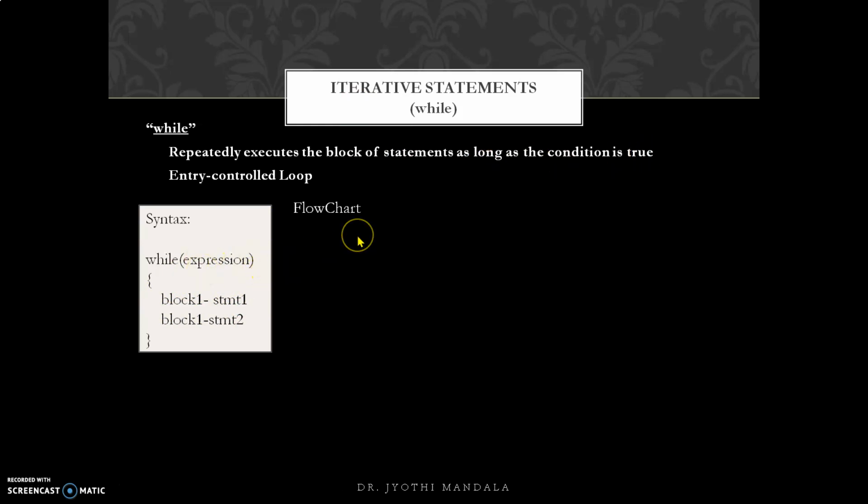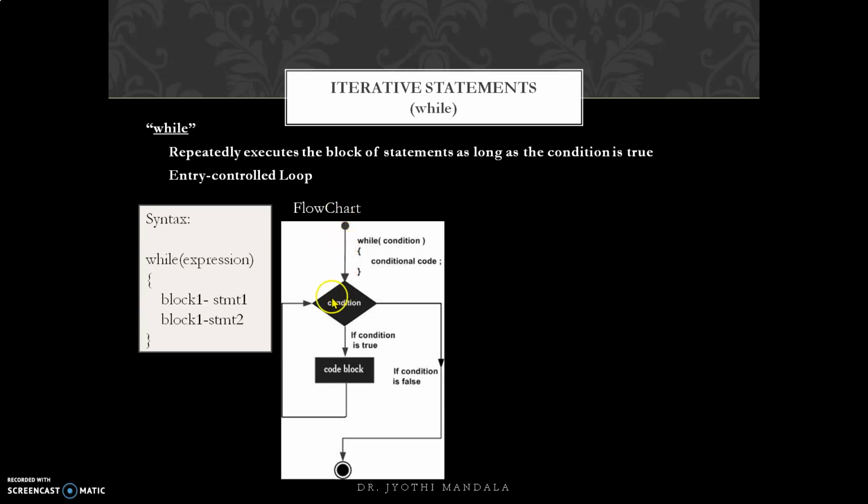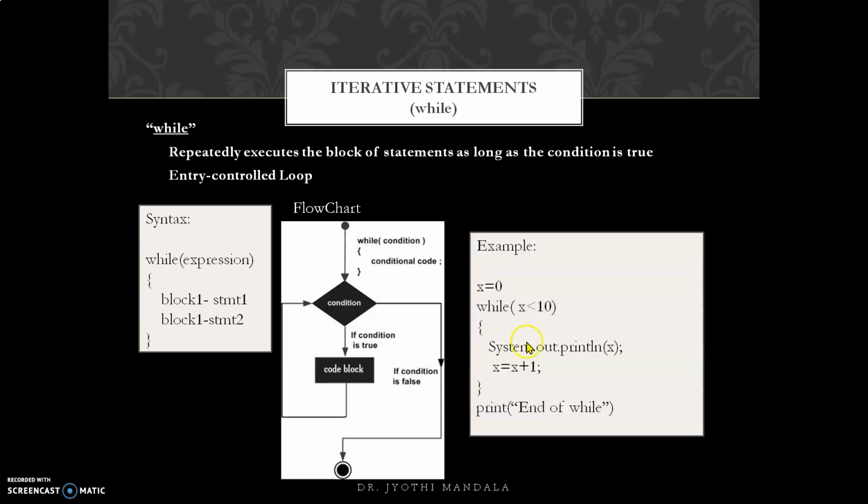If you see the flowchart here, we come to this condition. If this condition is true, it will come like this, and that code block will be executed. Now after executing, the flow is like this. Again the condition will be checked. If it is true, again it will be executed, and again the control will go here. So this is a continuously repeated process as long as the condition is true. But if the condition is false, then what happens? The flow is like this, and it will come out of this while, where this code block will not be executed. Got it? Let us see a simple example.